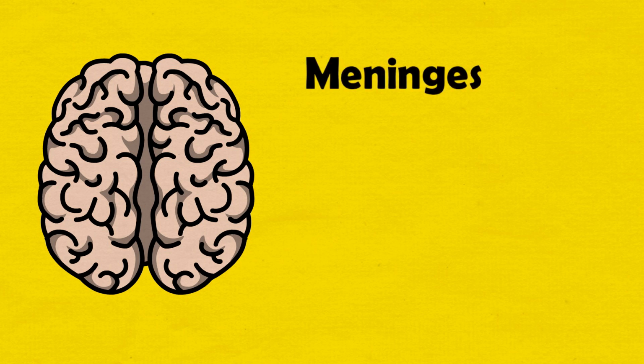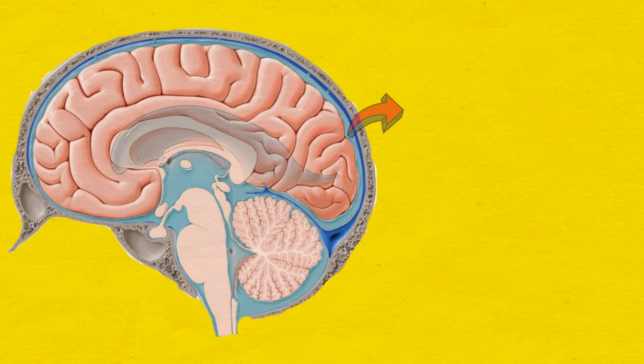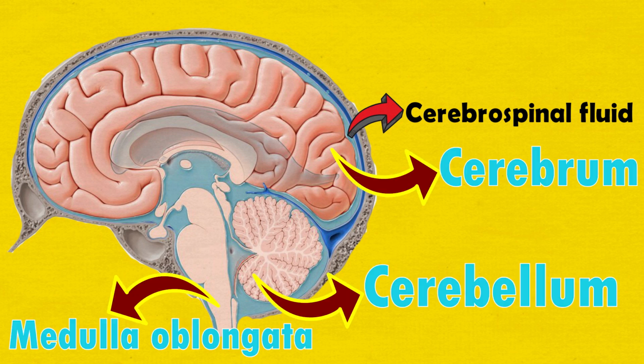These are the outermost tough fibrous dura mater, the middle thin delicate arachnoid, and the innermost highly vascular pia mater. The space between the covering membranes is filled with a watery fluid known as cerebrospinal fluid. So the three important parts of the brain are cerebrum, cerebellum and medulla oblongata.